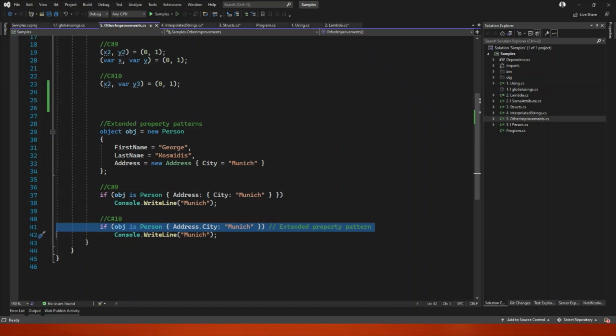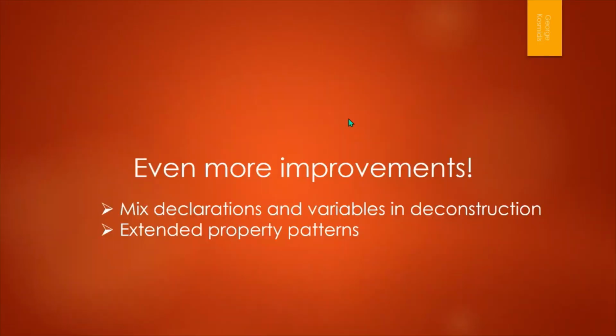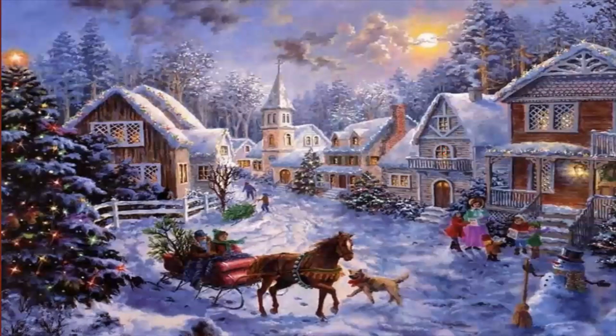So do I have anything else to say? Let me check my notes. I think we are done, unless there are some questions. As I promised, a speed date. Let me go back to Teams and move to the next slides, which I think is this one. Come on, move. Yep, this one. And as you understand, that is it. That was the fast event for today, just to get to know the new C# 10 features.